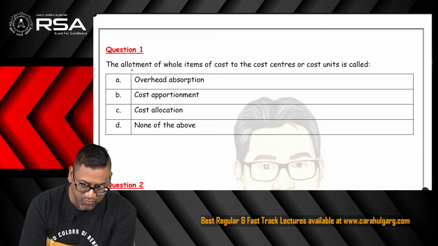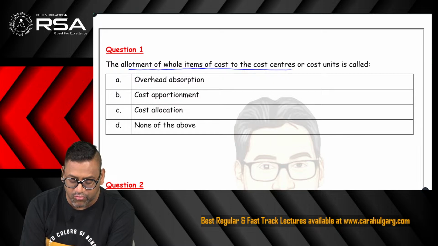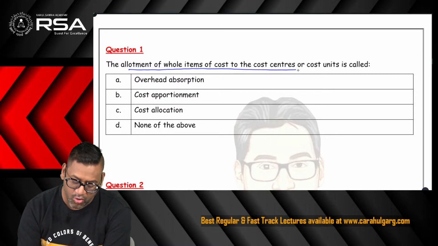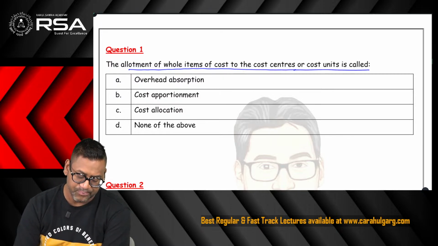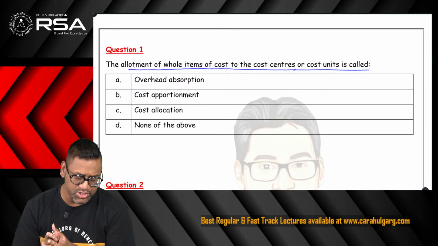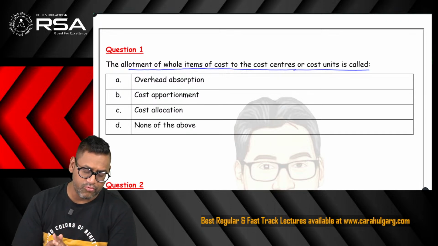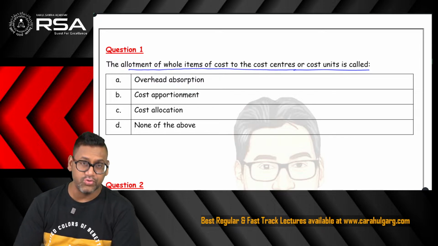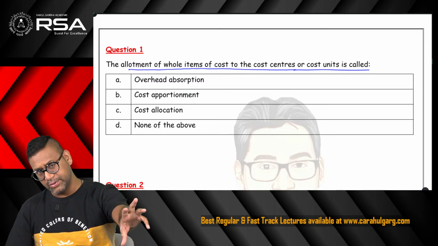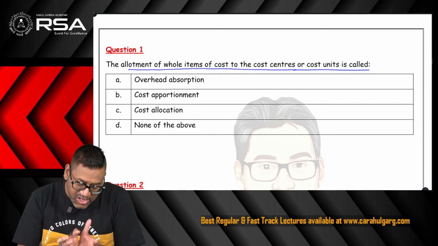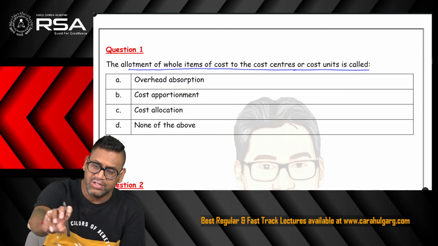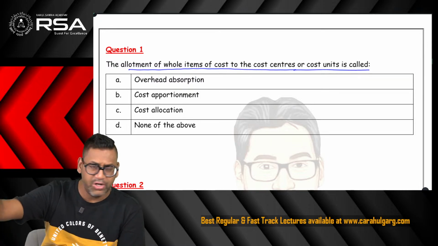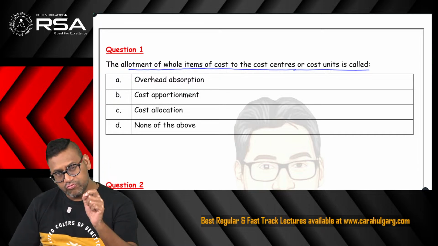The allotment of whole item of cost to the cost center or cost unit is called dash. First of all, let's understand the question. Allotment of whole item of cost to the cost center, cost unit. What does it want to say? A cost has been incurred, and if that item of cost can be taken entirely to one cost object or the particular cost center, then what will it be called?